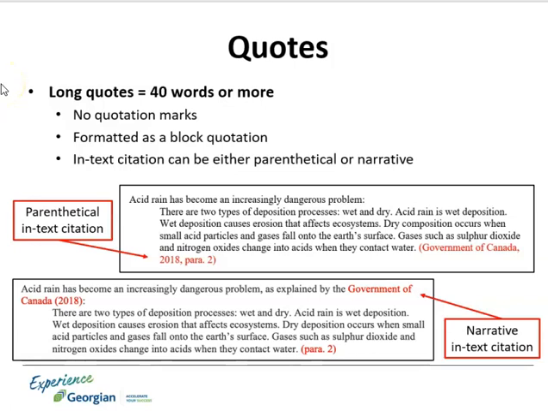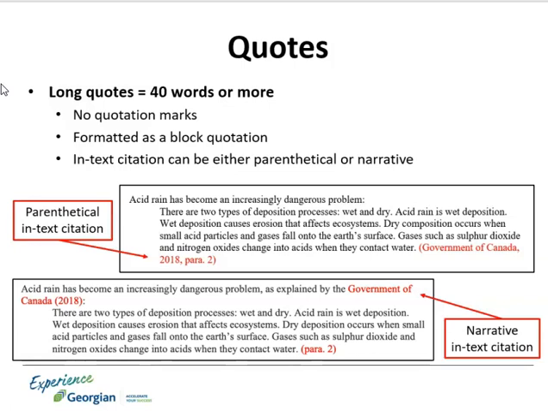For a parenthetical in-text citation, you would not mention the author as part of the sentence. You would include the author's name, publication year, and page or paragraph number in parentheses at the end of the block quotation. The period would appear at the end of the quote, not after the in-text citation.